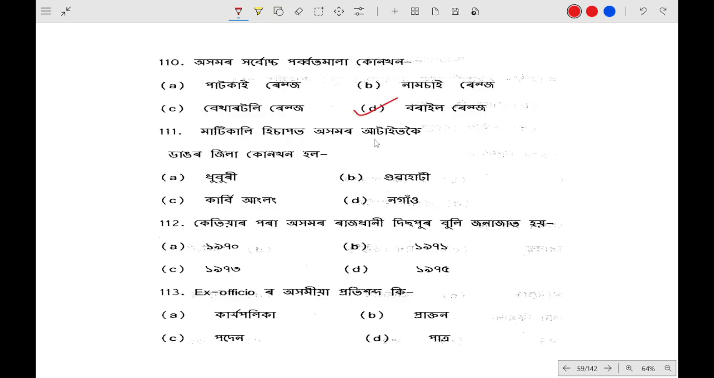By area, by land area, which is the largest district in Assam? It is the Karbi Anglong. And which is the smallest? Dima Hasao. From when was Dispur known as the capital of Assam? So in which year did Dispur become the capital? In 1973. Ex officio. What is the Assamese word for ex officio? It will be Podan.